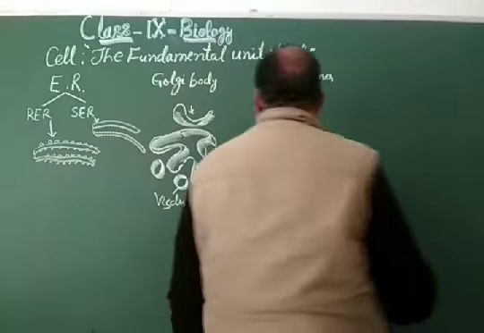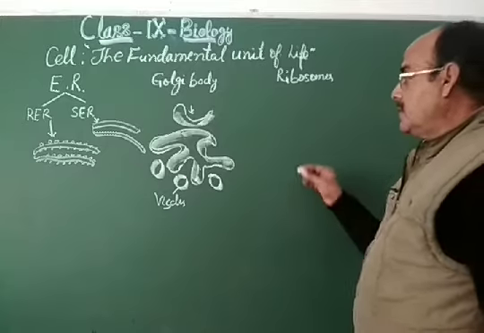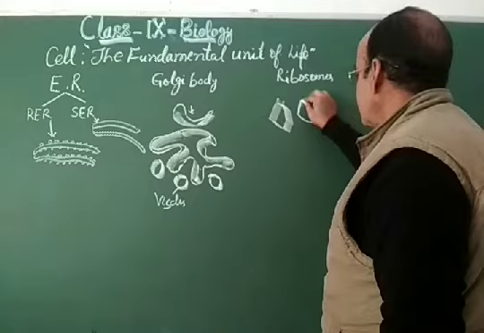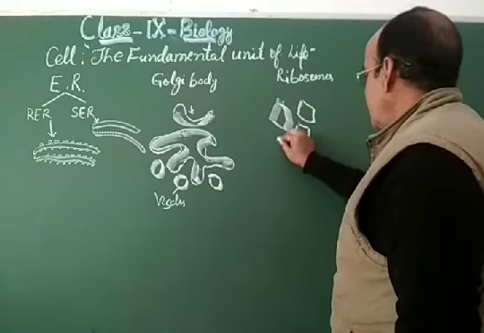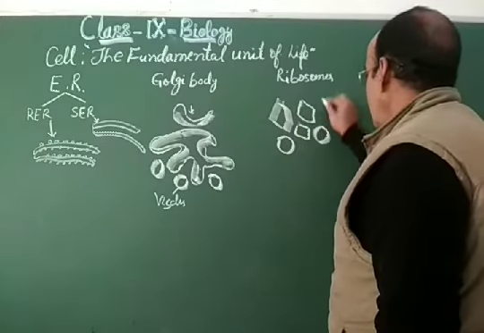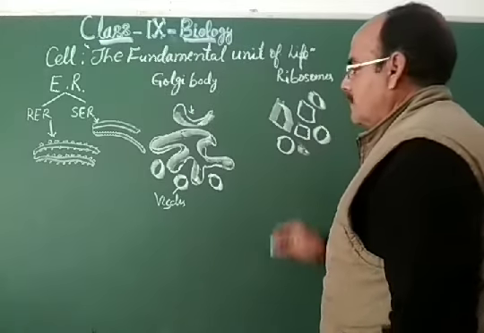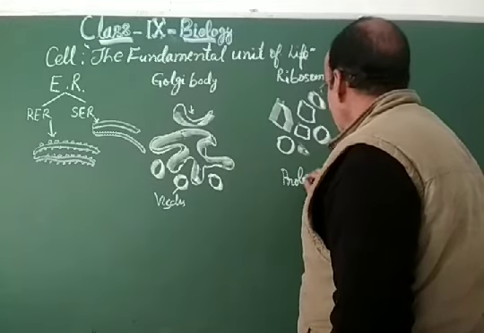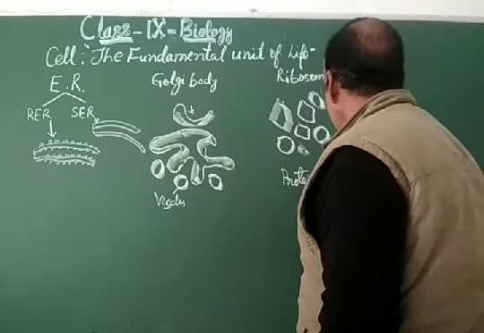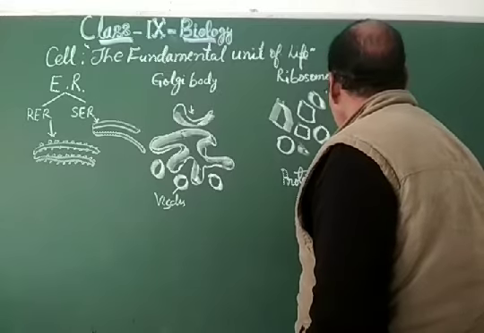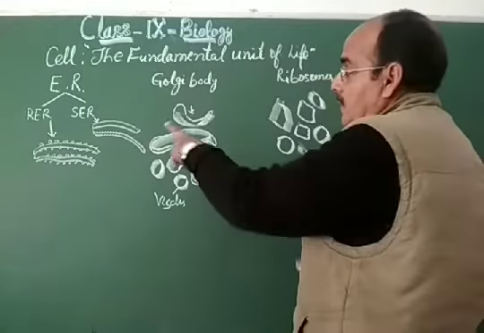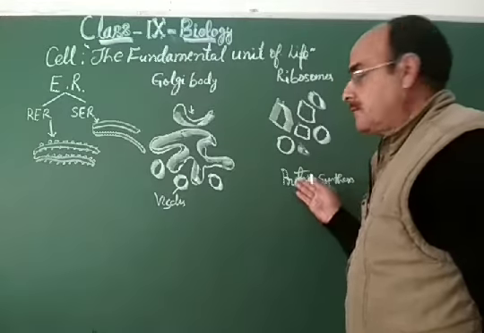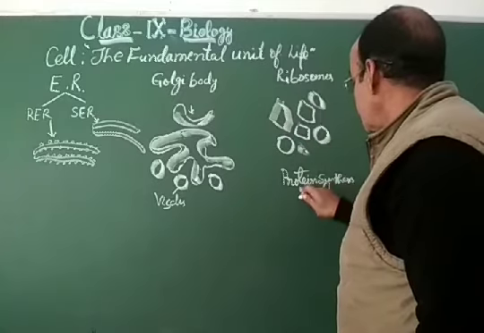Now come to these ribosomes. Dear students, these ribosomes have crystalline structures, and these ribosomes are for protein synthesis. So ribosomes are found on the endoplasmic reticulum, and ribosomes are also found independently in the cytoplasm. The main function of the ribosome is protein synthesis.